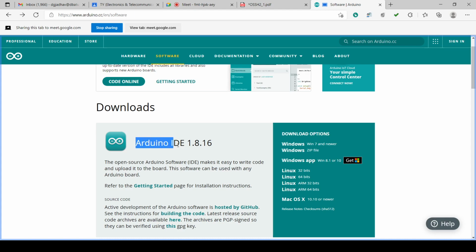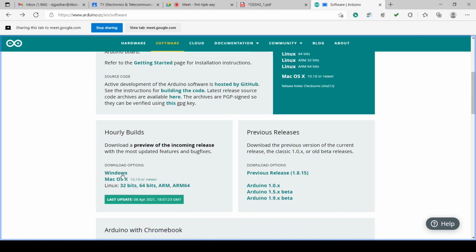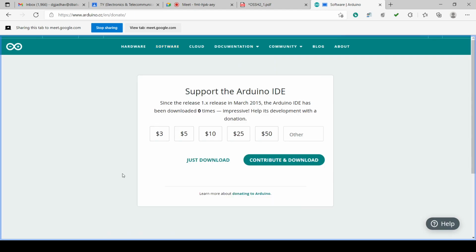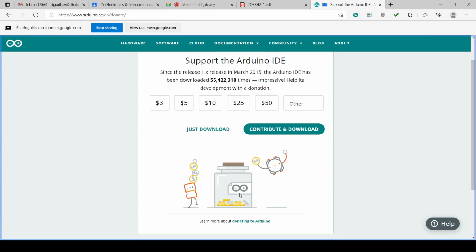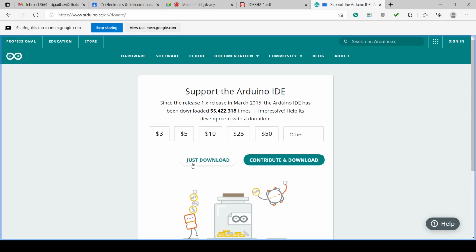So our current version is Arduino IDE 1.8.16, so let us download it. I will click Windows because I am having Windows. You can contribute and then download. You can pay some money and then download, because it is open source, and you can also donate. I will click just download.